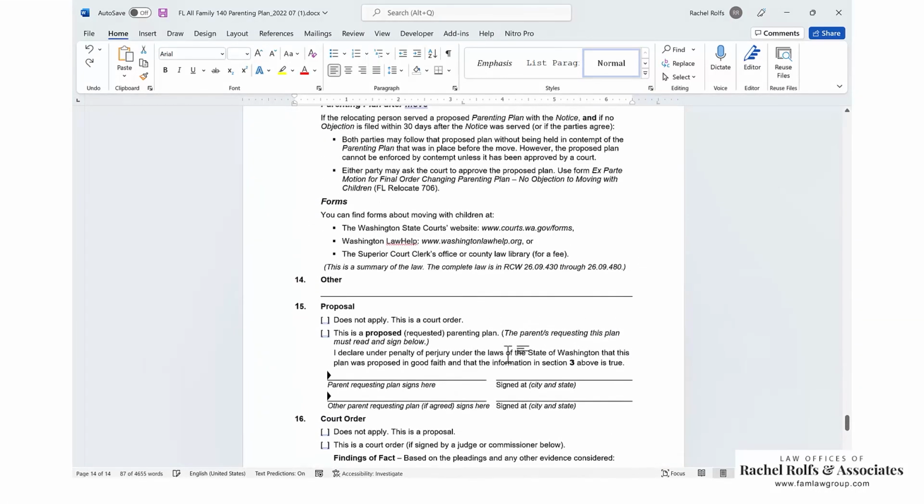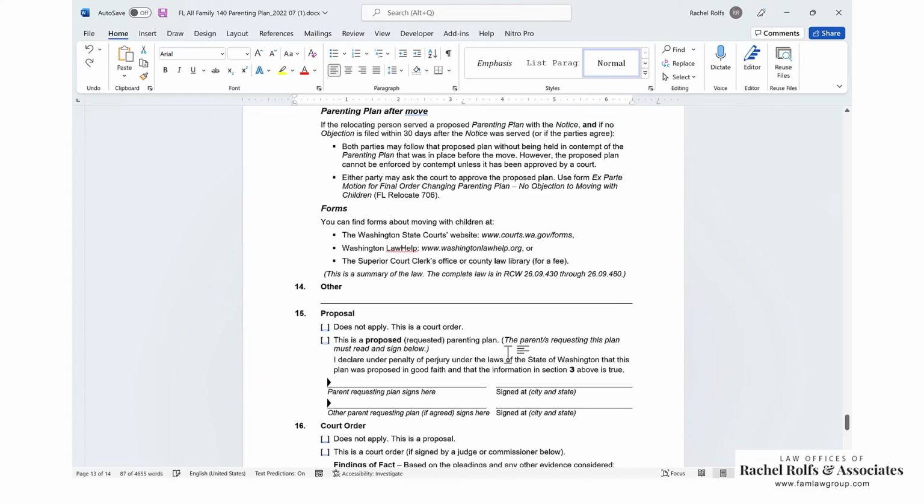So that is it for the parenting plan. I know that was a lot. You'll probably have to pause and go back. But I hope you found it helpful. I do encourage you to speak to an attorney in the county in which you're filing your case to answer any legal questions you may have, understand your rights, and understand what checking some of these boxes might mean for the rest of your case.